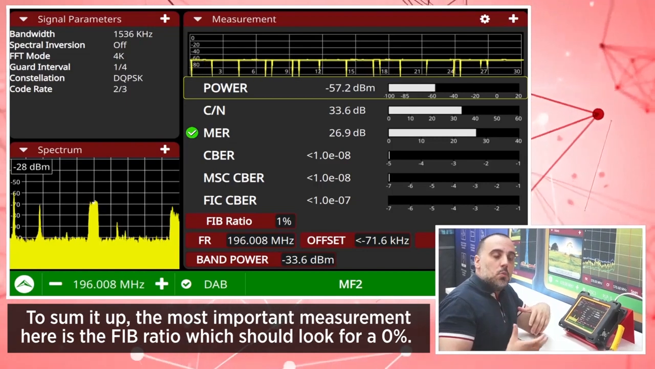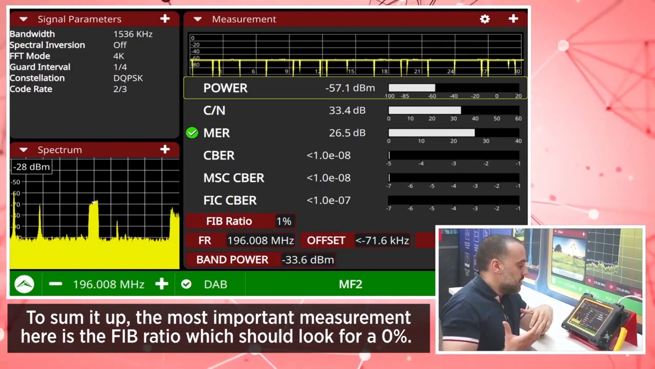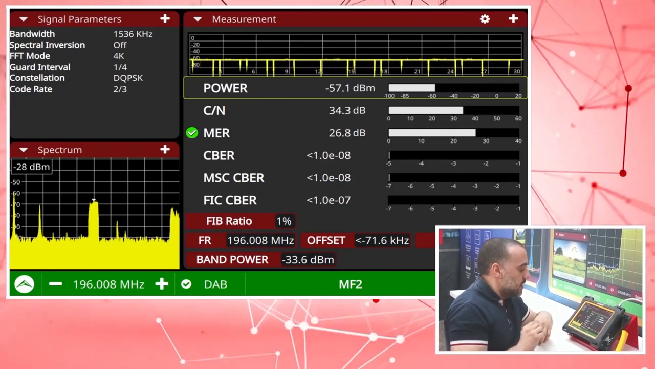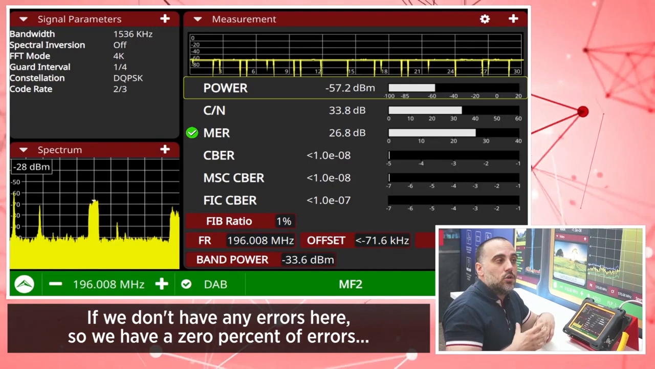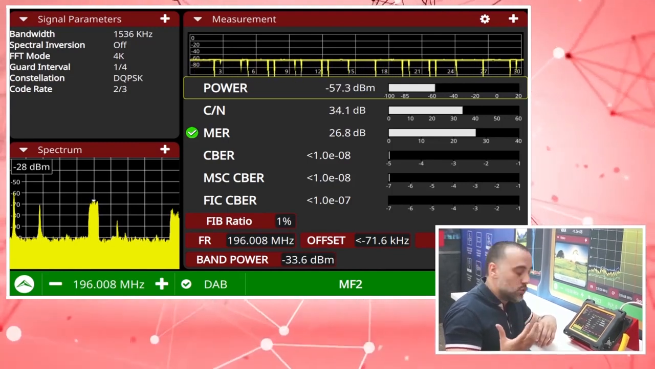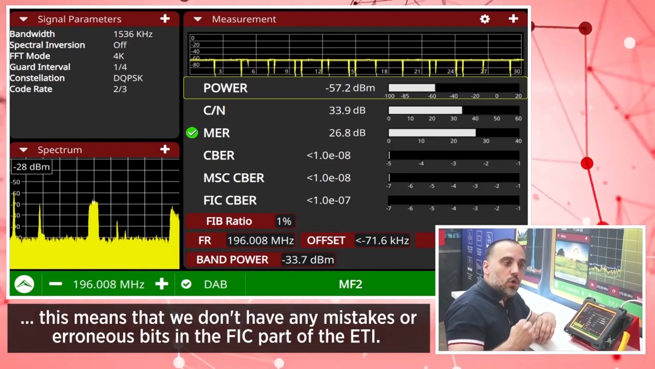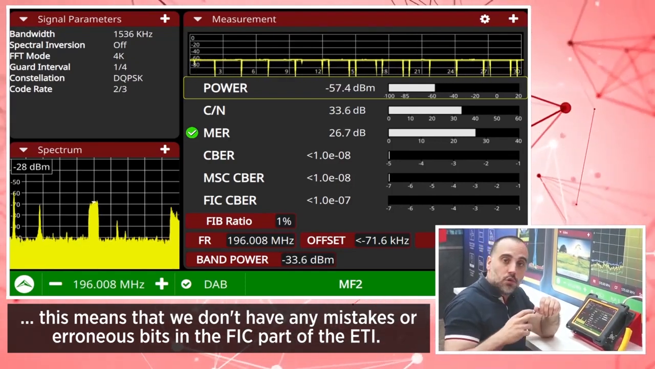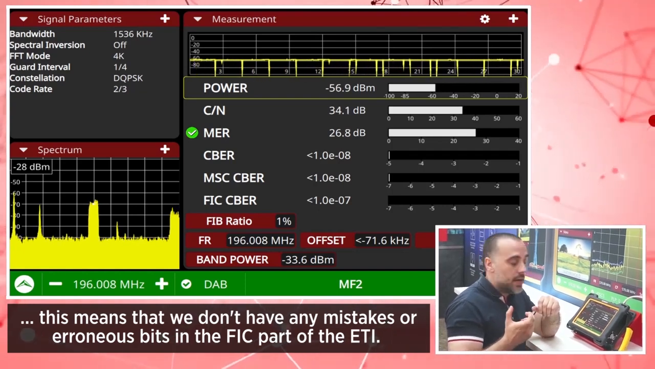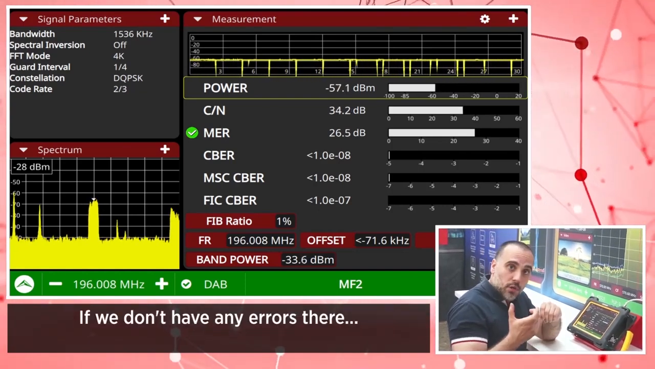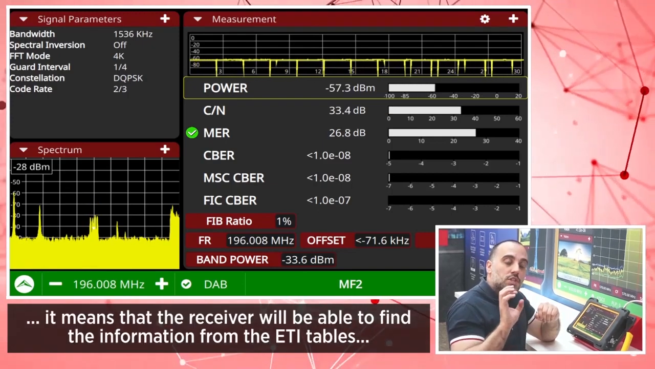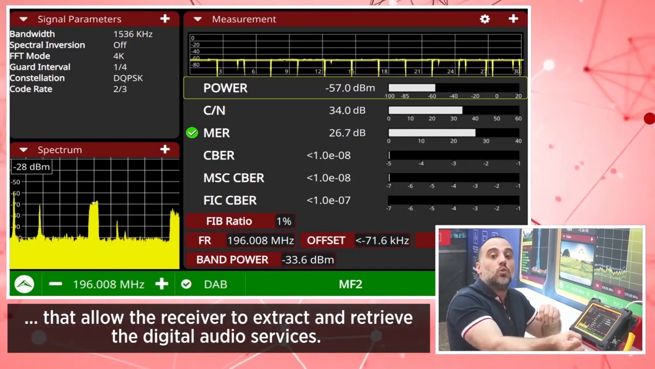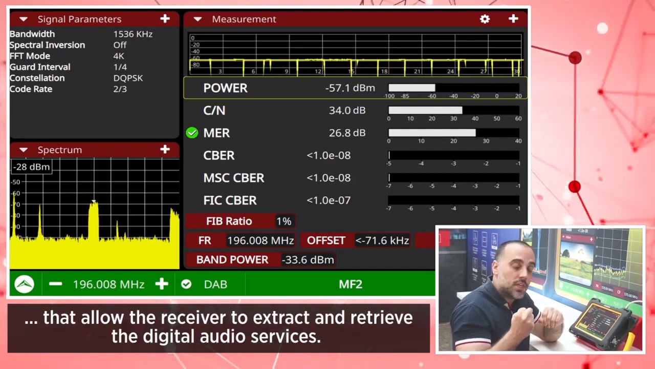To sum it up, the most important measurement here is the FIB ratio. We should look for a 0%. If we don't have any errors here, so we have 0% of errors, this means that we don't have any mistakes or erroneous bits in the Fast Information Channel part of the ETI. If we don't have any errors there, it means that the receiver will be able to find the information from the ETI tables that allows the receiver to extract and retrieve the digital audio services.